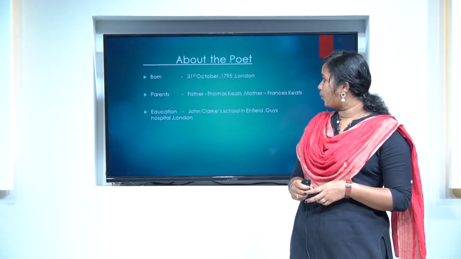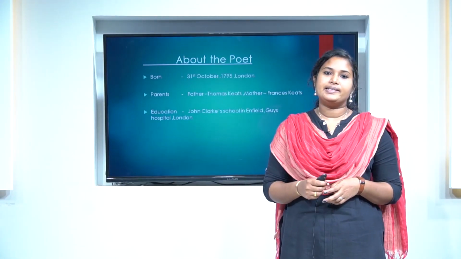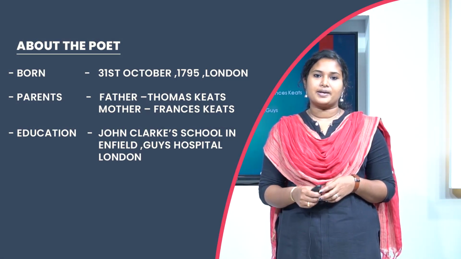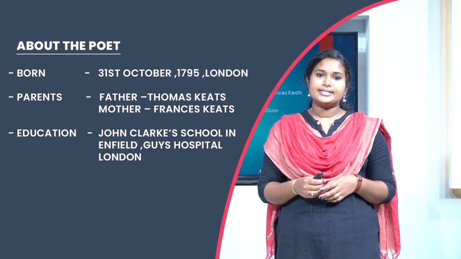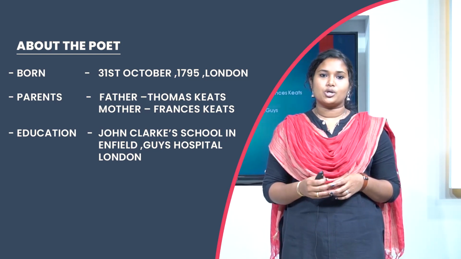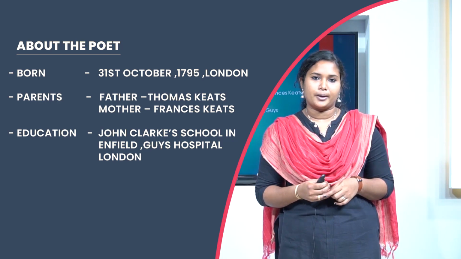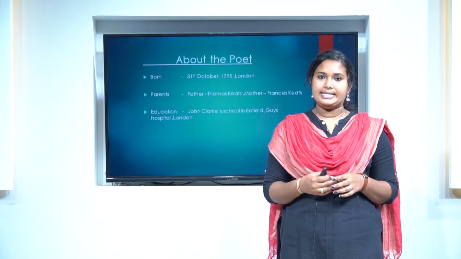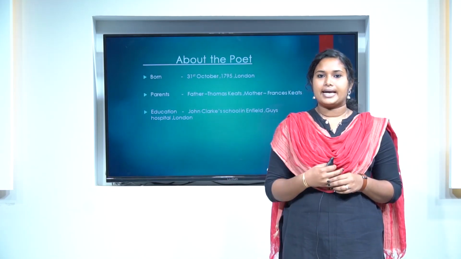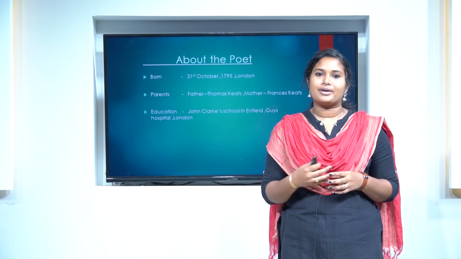John Keats was born in 1795 in London as the son of Thomas Keats, a stable keeper, and Frances Keats. He was the eldest of four surviving children. His younger siblings were George, Tom, and Frances Mary. His younger brother Tom died of tuberculosis in 1818. In 1804, when Keats was 8, his father died from a skull fracture.